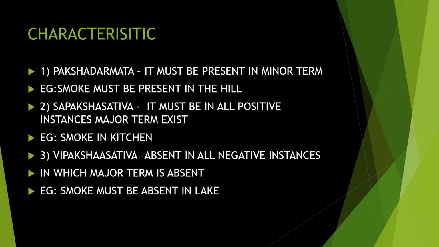Now the characteristics of Hetvabhasas. What are the different characteristics we can see in it? Paksha Dharmata is the first type of characteristic. It must be present in the minor term, which means the middle term should be present in the minor term. Which is the minor term? That is the hill. So the middle term should be present in the minor term. For example, smoke must be present on the hill. Then only will we get an idea that there is fire. That is the first one.